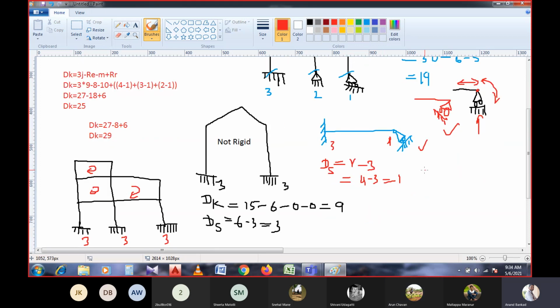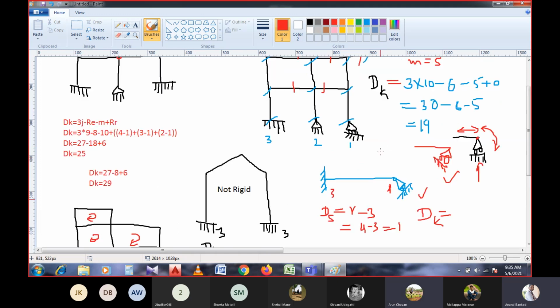So if you consider the kinematic indeterminacy for the same problem, what would be the answer? Take it as a rigid body, or else they won't express anything. If they didn't say anything, then you have to consider it as a rigid body. But where axial deformations are said to be considered, or members are extensible, in that place you have to consider the given condition.